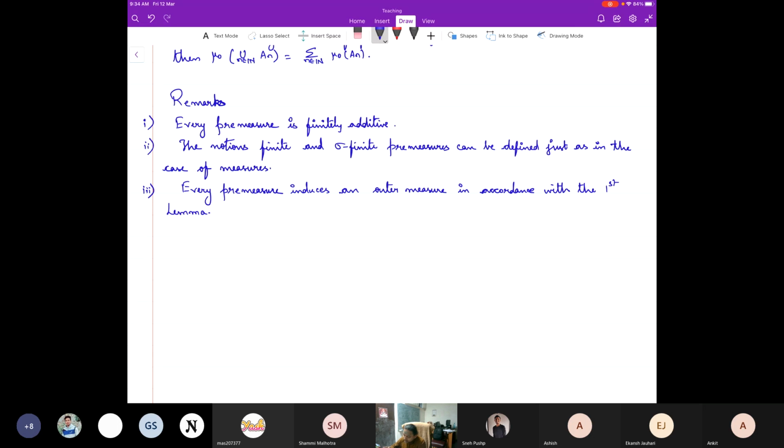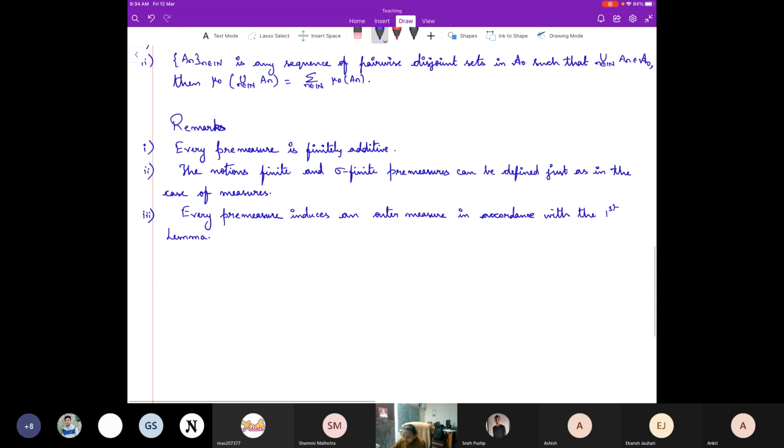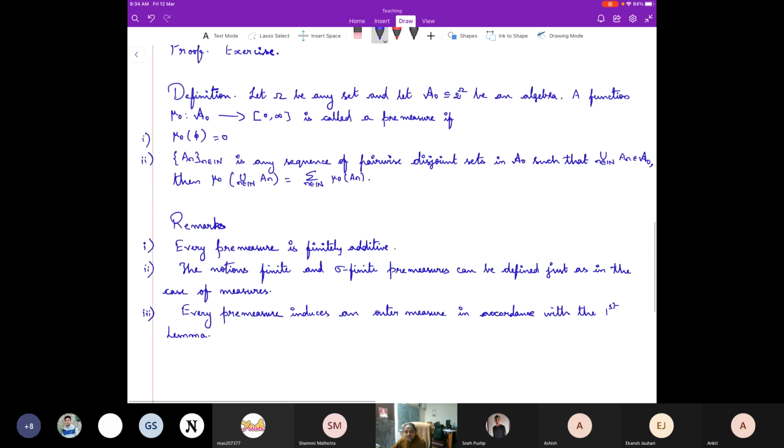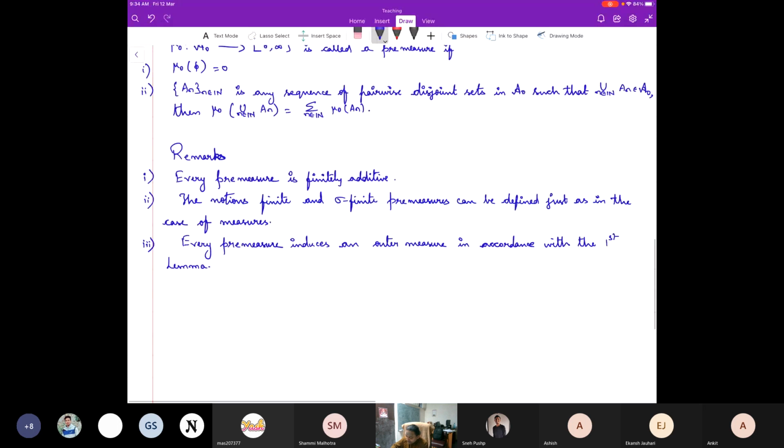What is that? Every pre-measure induces an outer measure, and every outer measure gives rise to the collection of Lebesgue measurable sets, or in fact, if it gives rise to an outer measure mu star, then you get what is known as the collection of mu star measurable sets. And once you restrict this outer measure to this mu star, you get what is known as a measure. Right. That's what the extension theorem says.